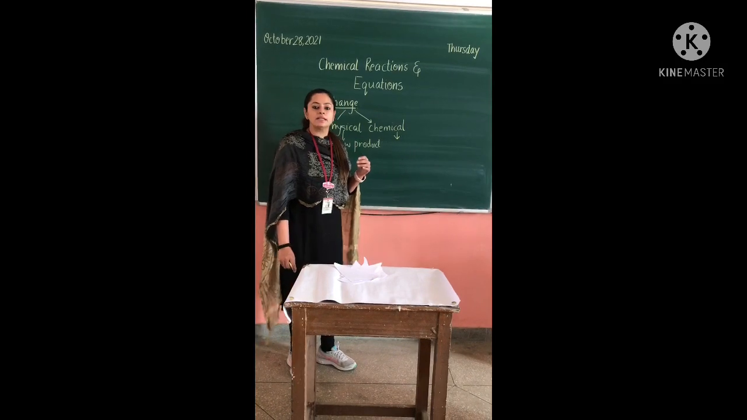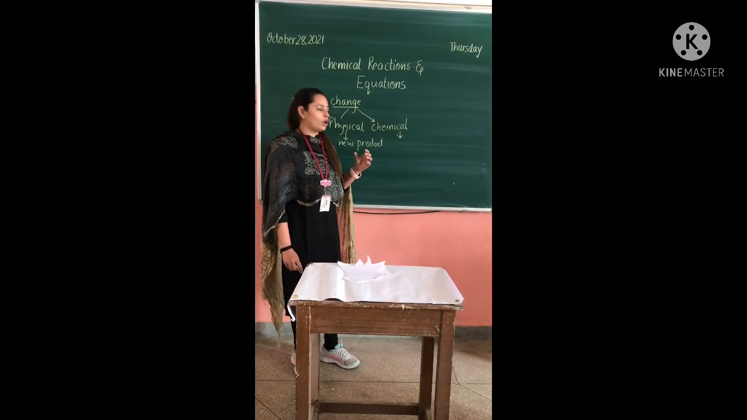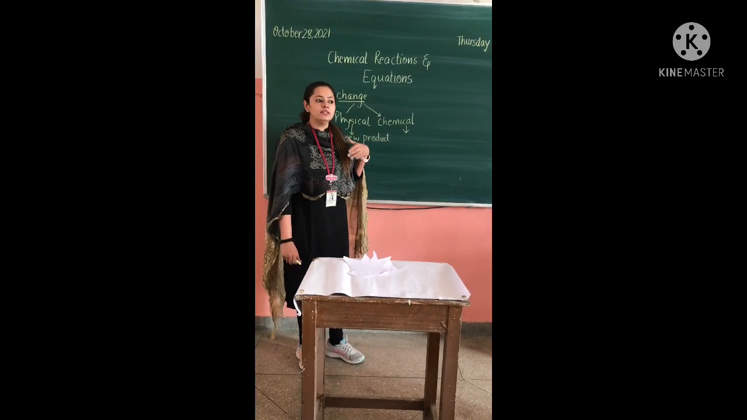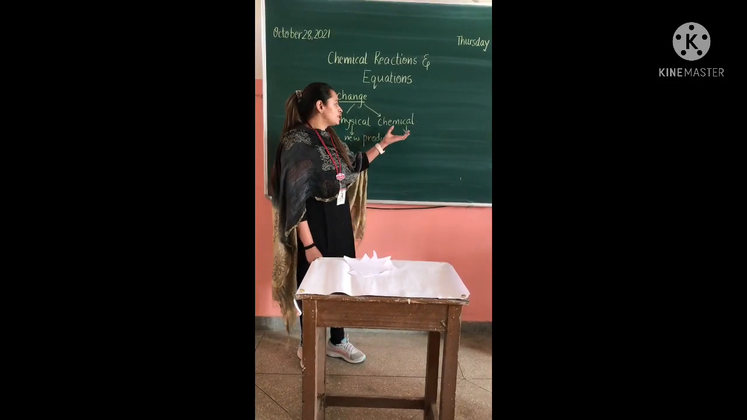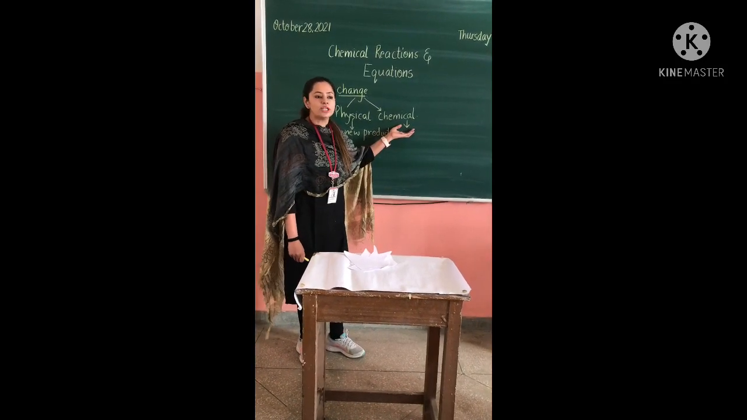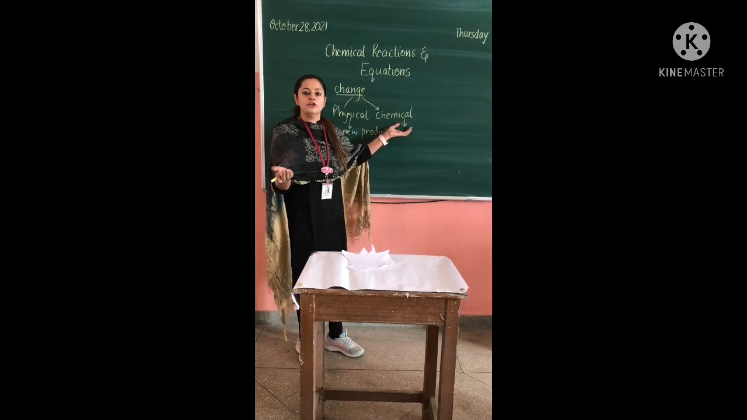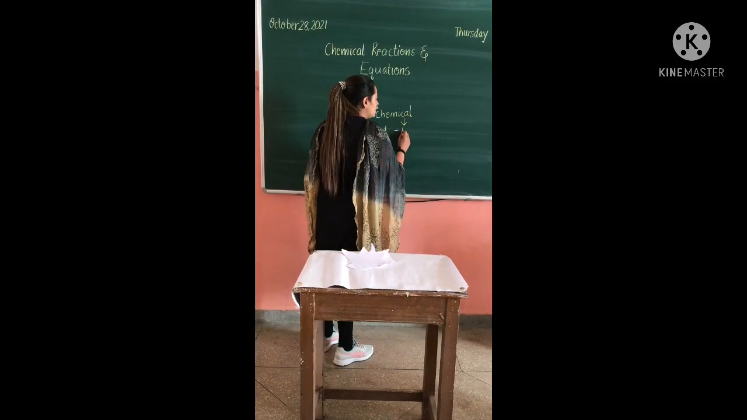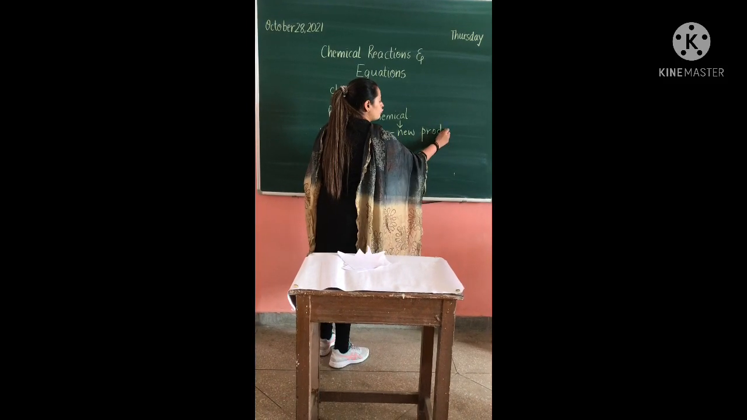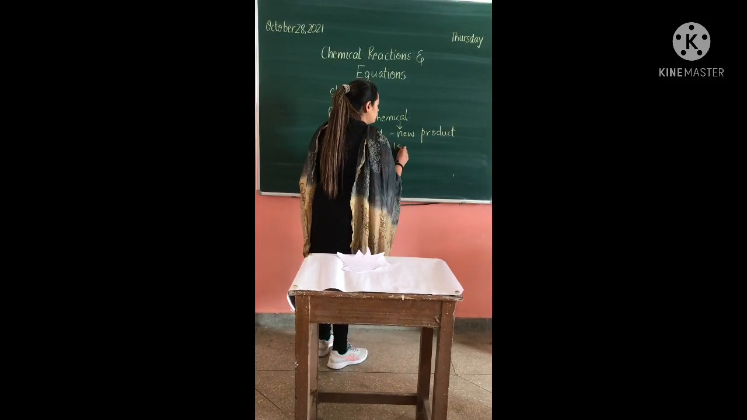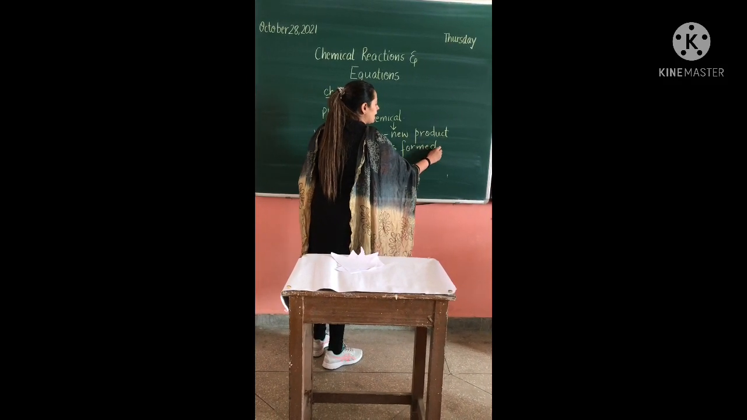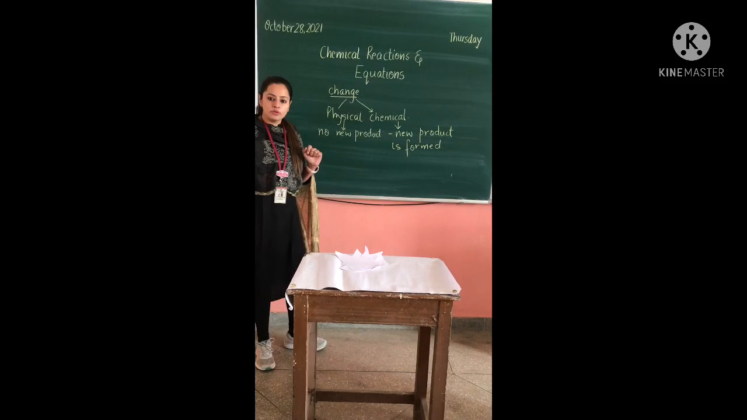Chemical changes are basically those changes which involve a change in state. It can involve a change in color also, right? So basically what are chemical changes? Chemical changes are those changes in which an entirely new product is formed. So what is a chemical change? It is a change in which a new product is formed. Any kind of new product is formed. And this is an irreversible change, as in it cannot be reversed.